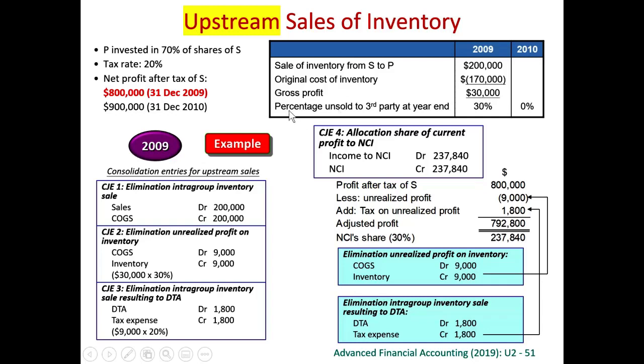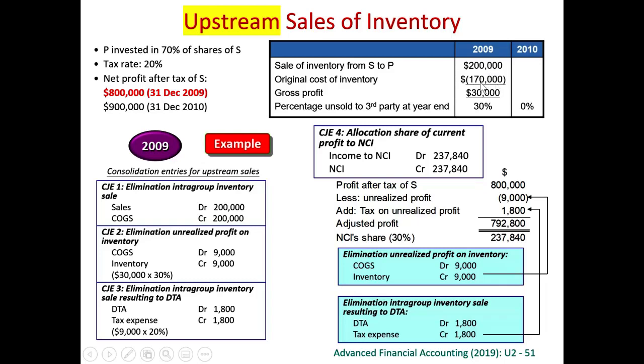However, the question says that percentage unsold to third party at the year end is only 30%. So not all the inventory remains, only 30% remains. So 30% of the 30,000, we credit inventory 9,000. So closing inventory should be reduced by 9,000 because we have overstated it, right?